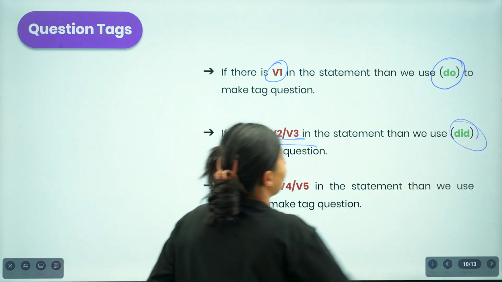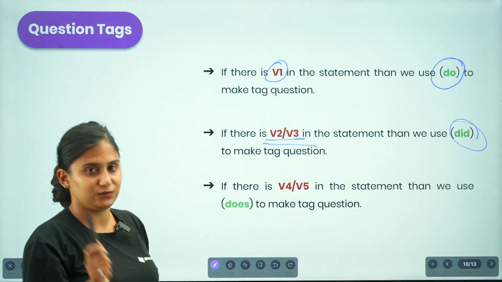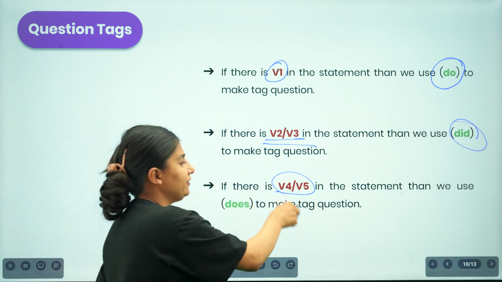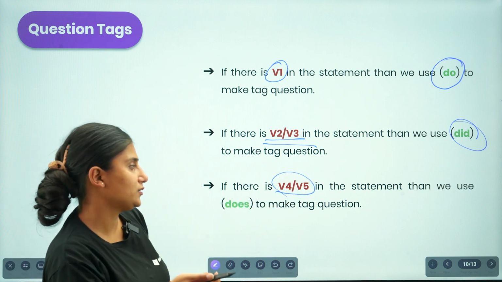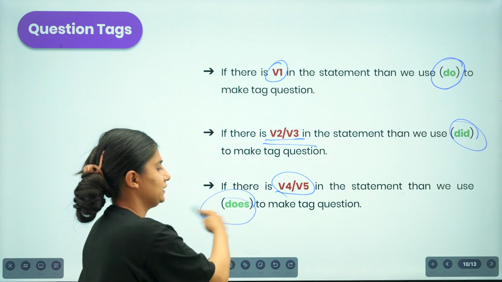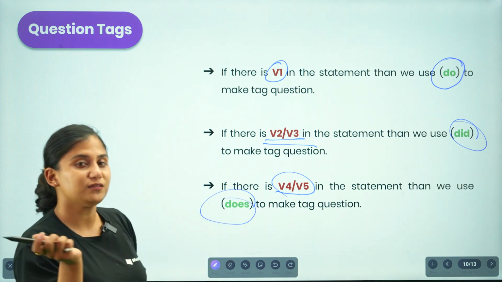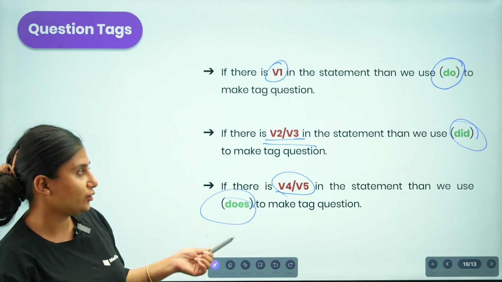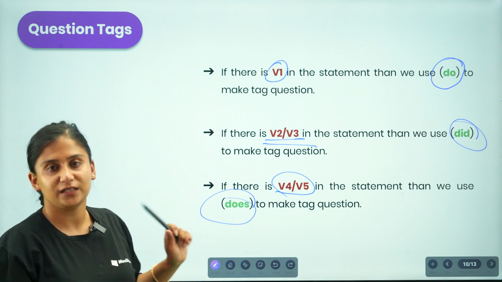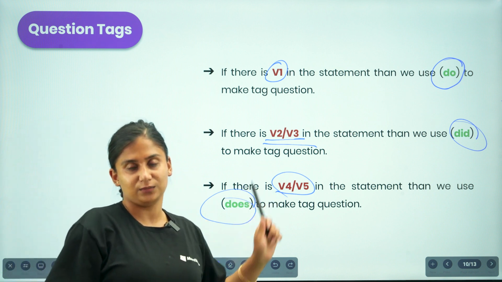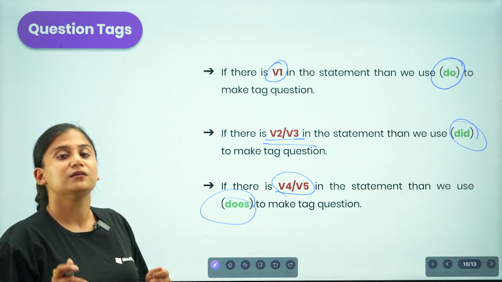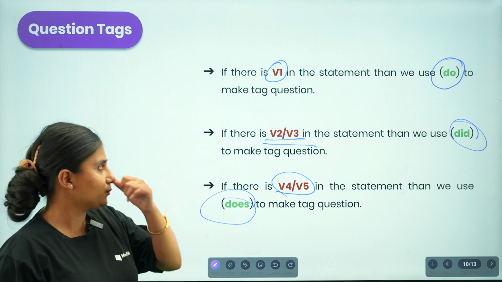If past tense appears, we use did to make a question tag. Similarly, if there is verb 4 or verb 5 in the statement, then you are supposed to use does. If verb 2 or verb 3 appears, that is indicating the idea of past tense, then you use did. And if verb 1 appears, then you choose do.